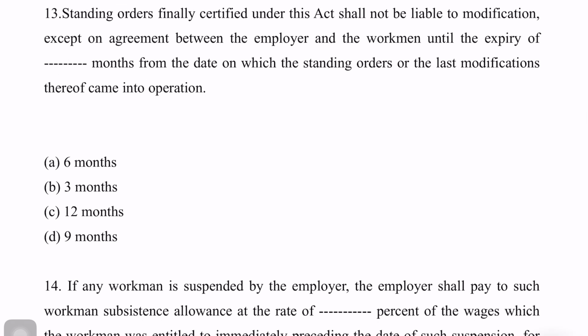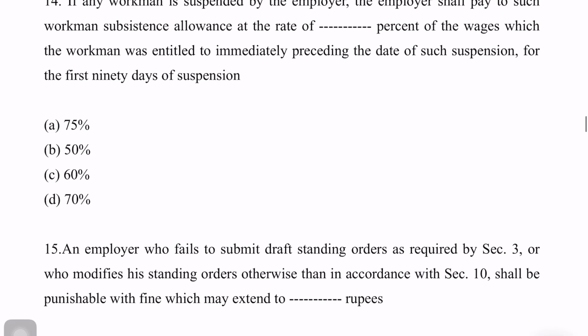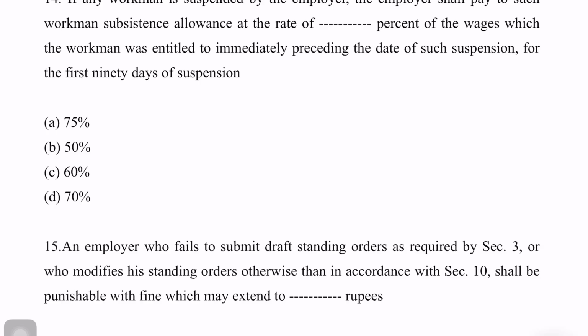Standing orders finally certified under this act shall not be liable to modification except on agreement between the employer and the workmen until the expiry of 6 months is the answer from the date on which the standing orders or the last modifications thereof come into operation. So answer would be A.